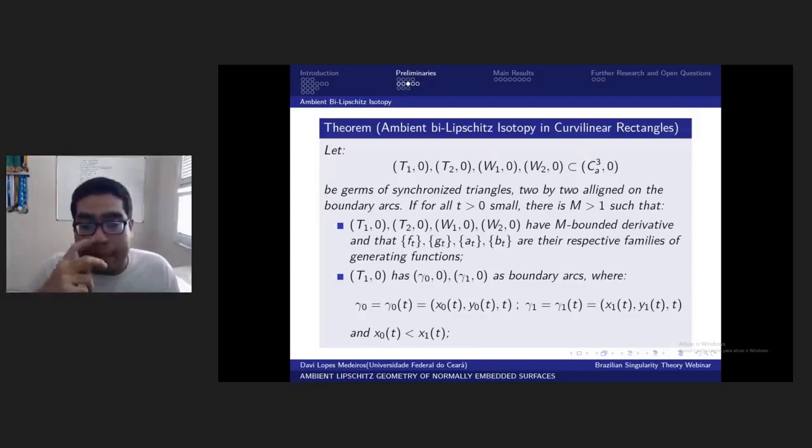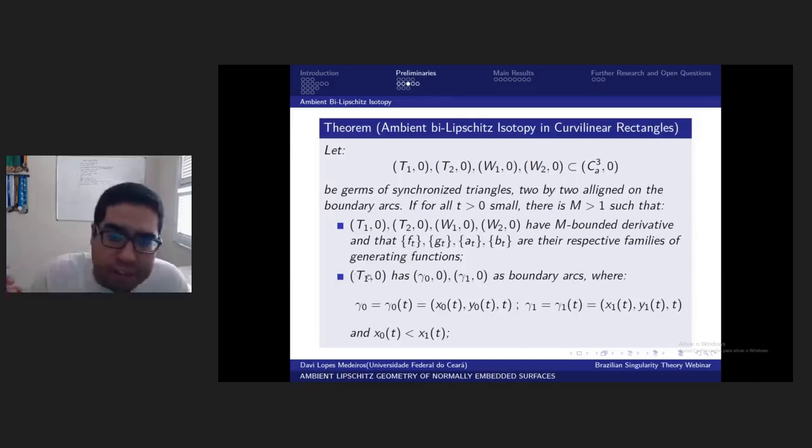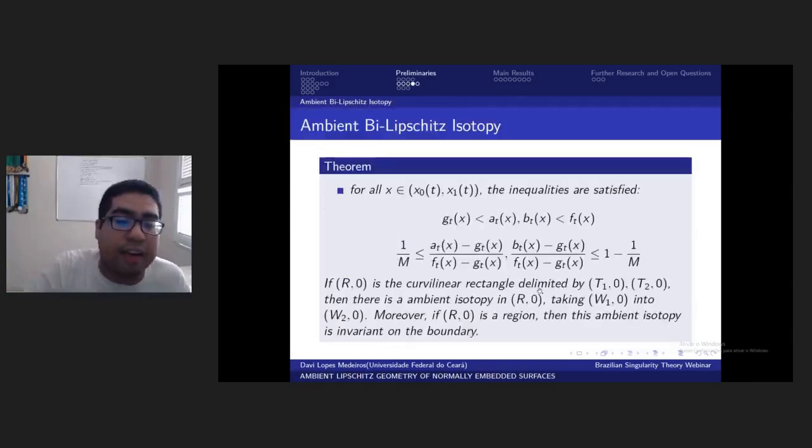The first one, the generating function families have bounded derivative. Okay, so that's a first necessary condition. And the second condition, actually, is a definition: T1 has gamma 0 and gamma 1 as boundary arcs. Here's the parametrization of these arcs.